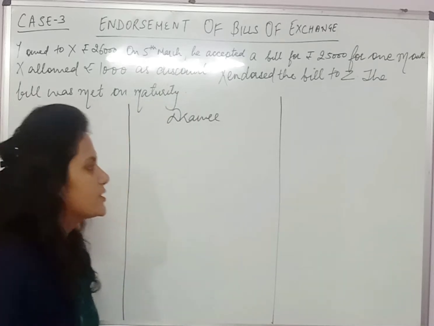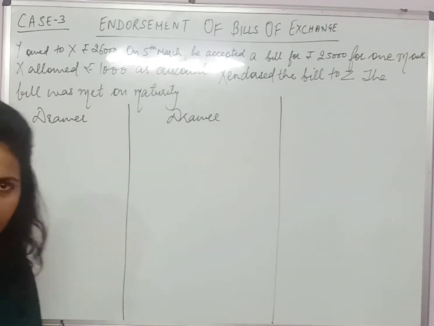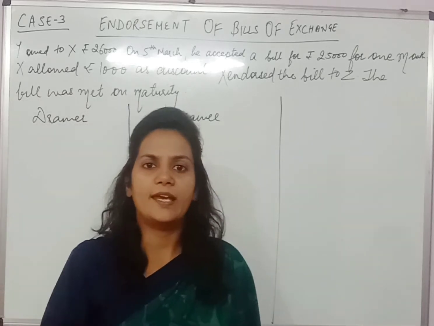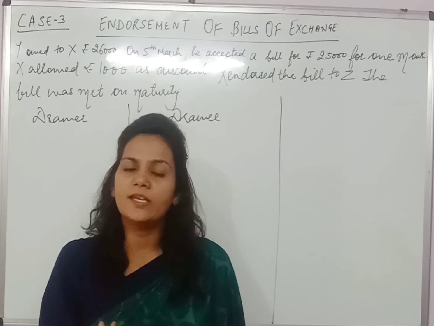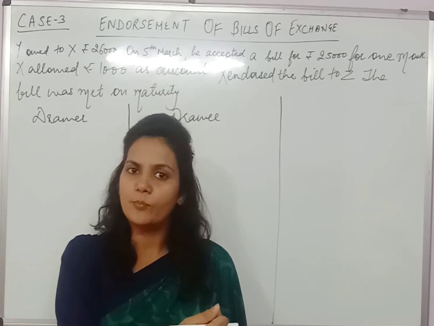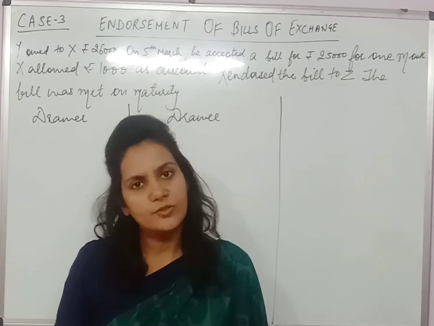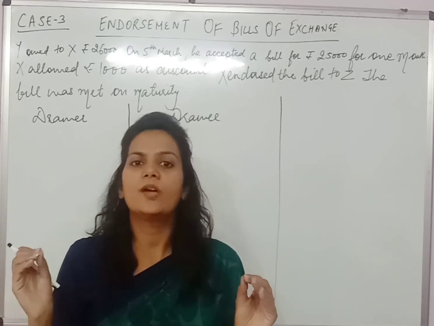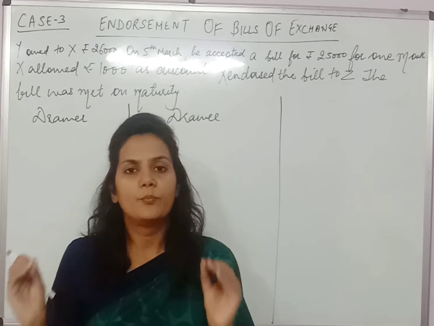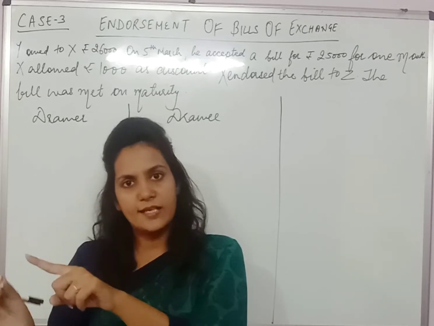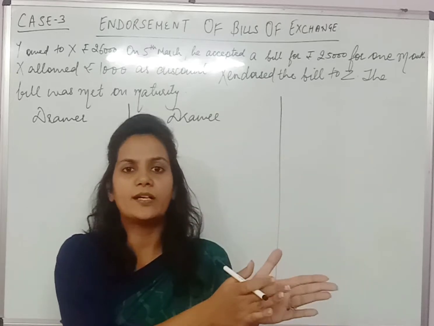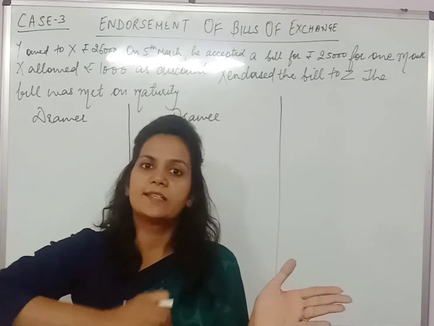Let's say, suppose if A and B, two parties are there. A has sold the goods, B has purchased the goods. So A is the drawer, B is the drawee. A has to receive the money from B and B has to make payment to C. Right. Now after signing, B has given the bill to A. Now A is having the bill. Now A has given the bill to the third party. Now how has A given the bill to the third party? A has signed at the back of the bill.